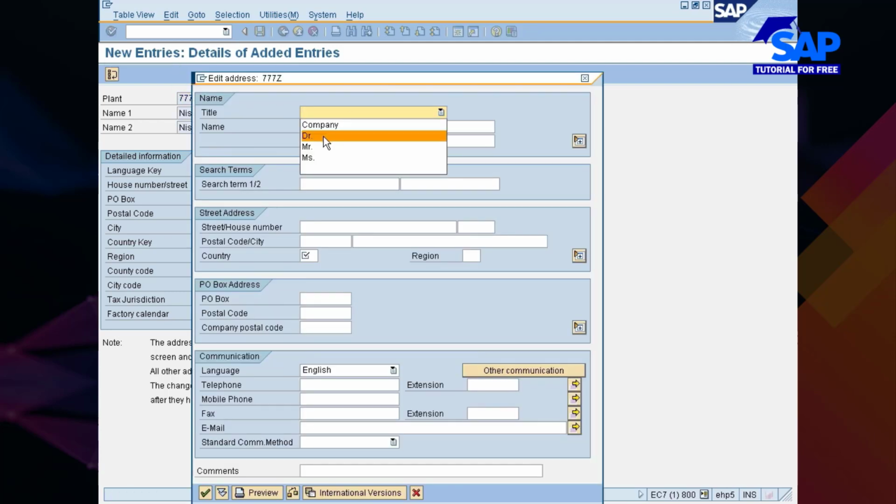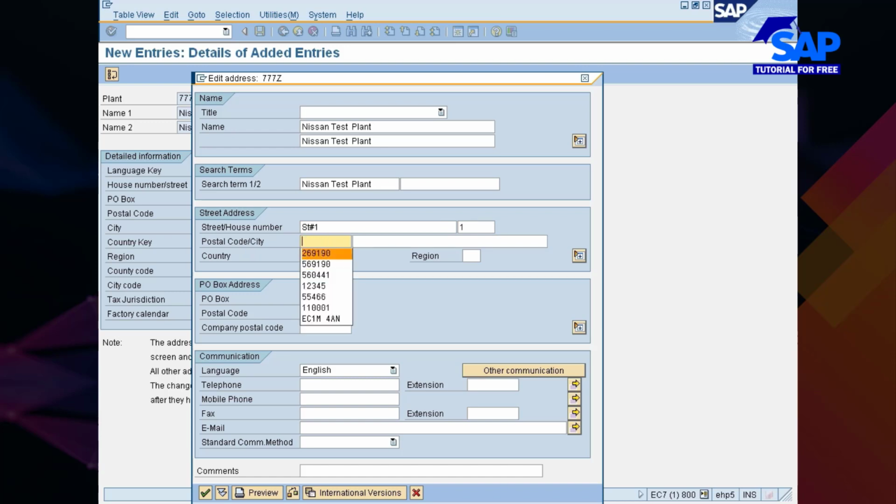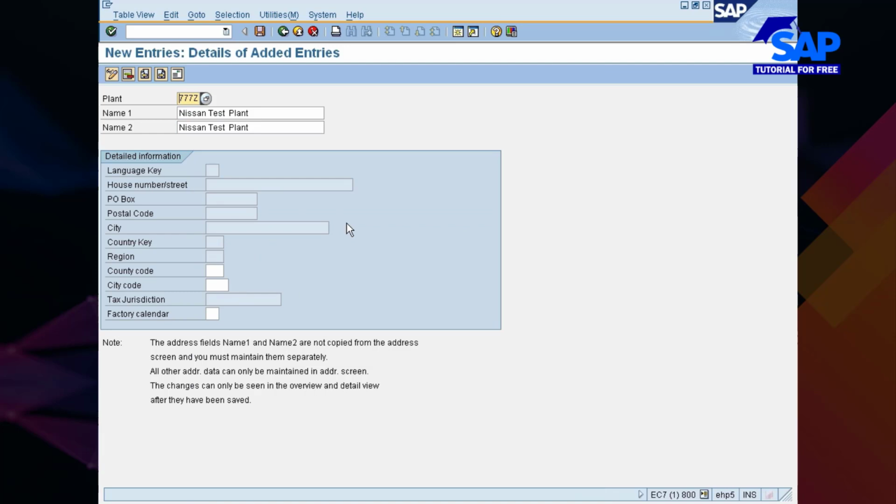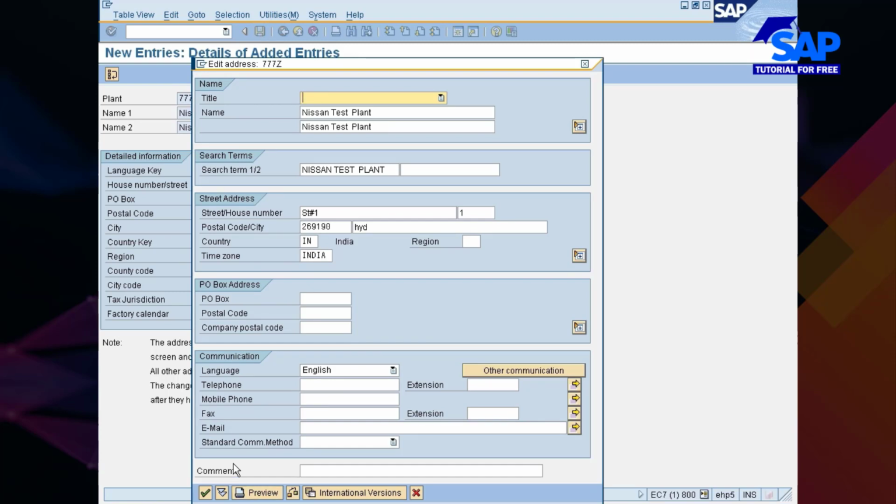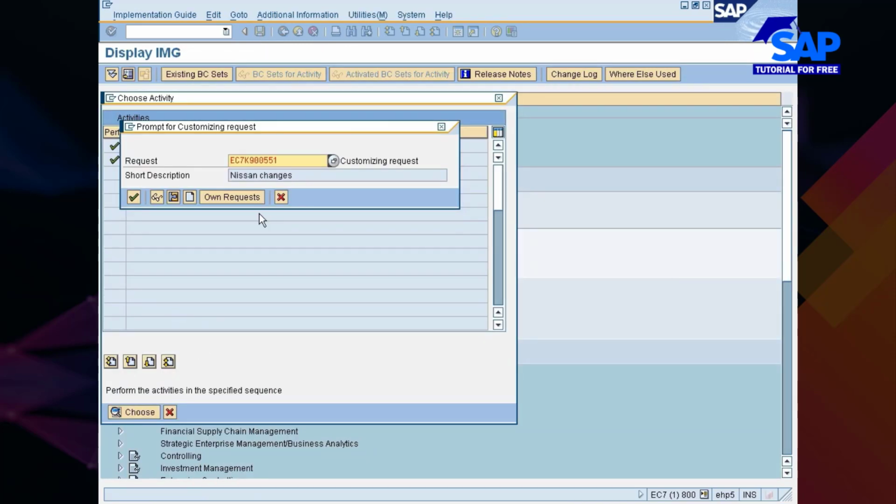Go to this place. Maintain it, you need not specify anything here. Something like this. So you enter some street, okay, ST1, house number 1, some postal code, city, let's say Hyderabad, just like this. Okay, you can go and create it like this also. I just go and create it, something like this.